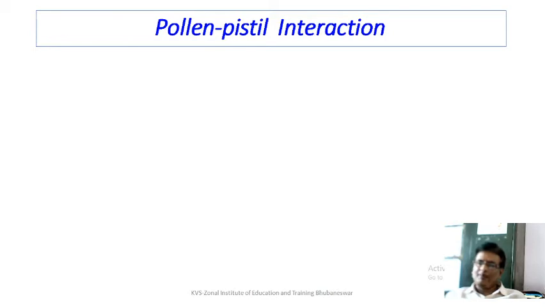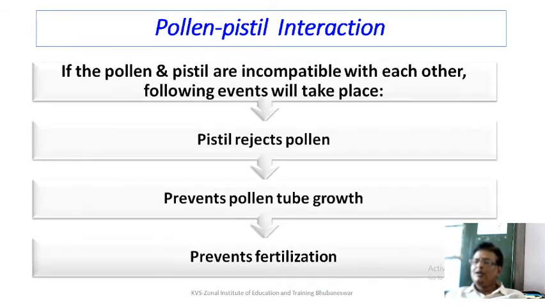But what if compatibility is not there? If pollen and pistil are incompatible with each other, the following events will take place. The pistil will reject the pollen.